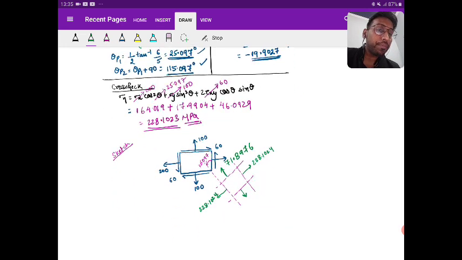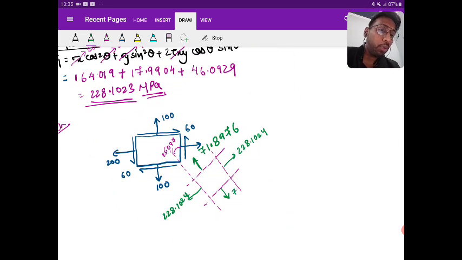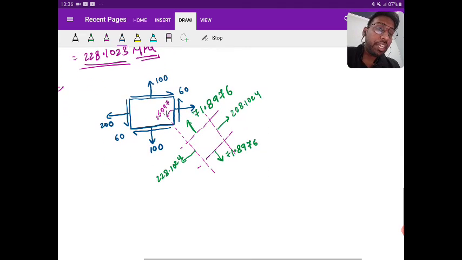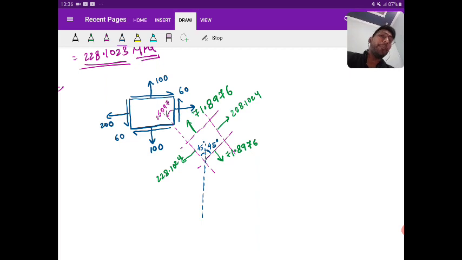It is 71.8976. Now I am constructing a plane which is at an angle of 45 to the principal plane.